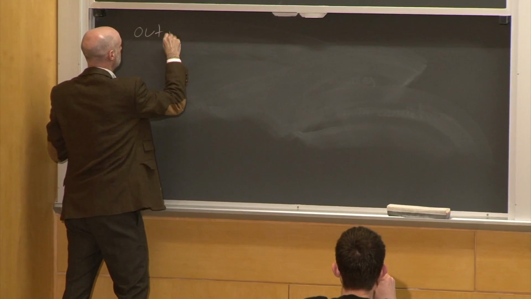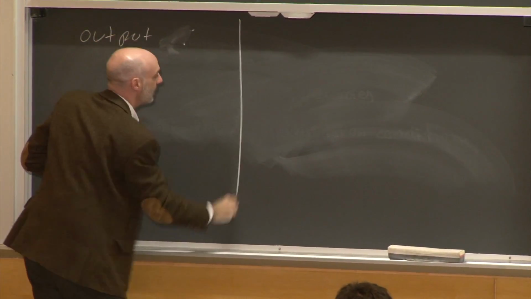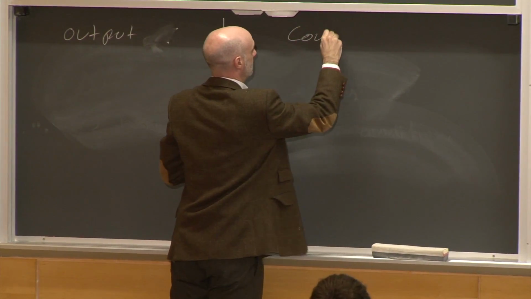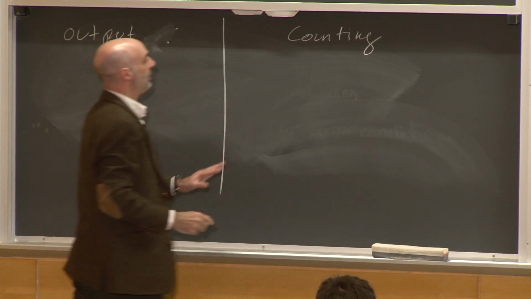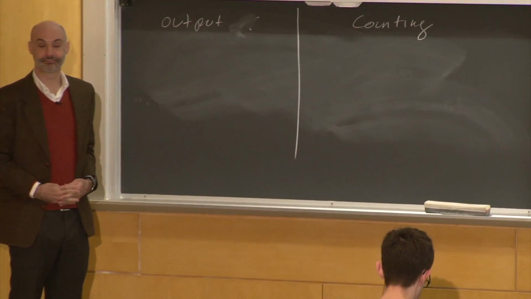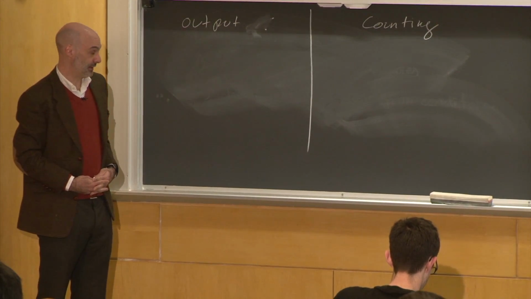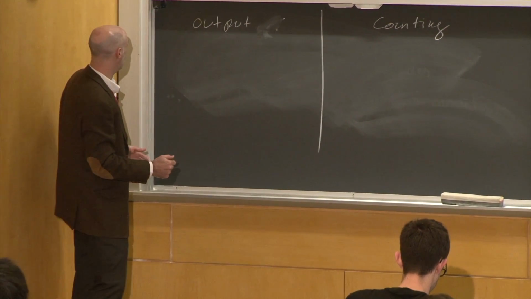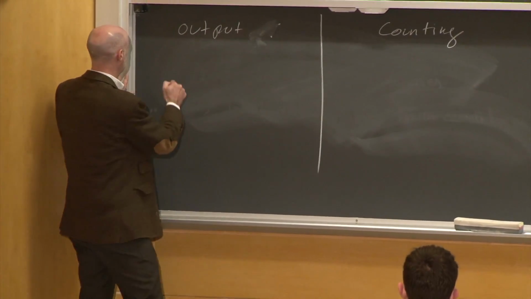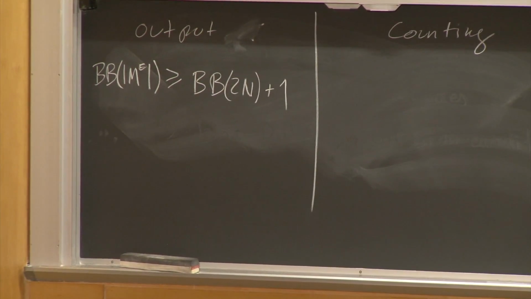the output of the machine and when we look at the results of our counting exercise. So by looking at the output of the machine, we can conclude this. We know that, and I'll explain it.